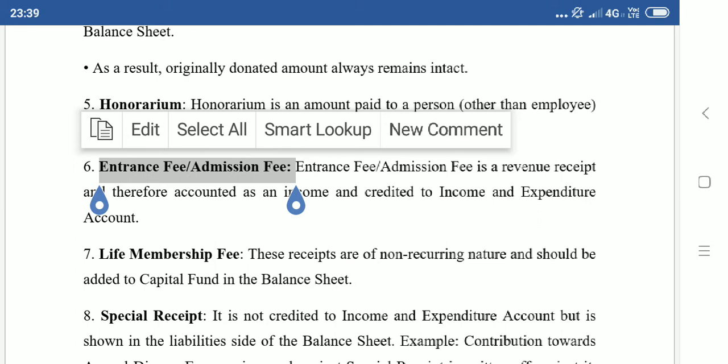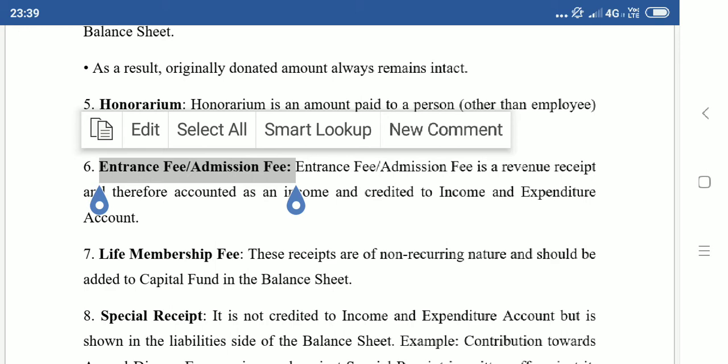In your NCERT book, it is mentioned that it is a capital item and it will be added with the capital fund on the liability side of the balance sheet. This is wrong. Wrong means this is out of syllabus. As per the current syllabus, entrance fee will appear on the income side of the income and expenditure account. Keep this in mind. So sometimes while solving NCERT problems, you may not get the book answer. It's okay. Just to get the book answer, don't move entrance fee from the income side to the balance sheet. Don't do that. Okay?